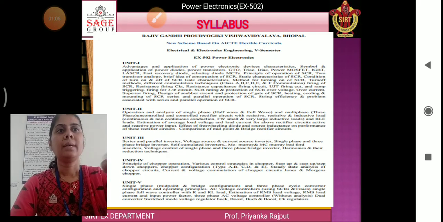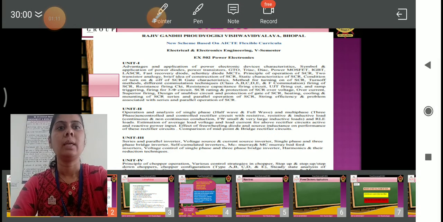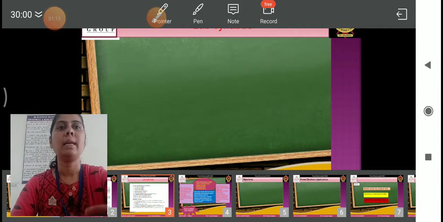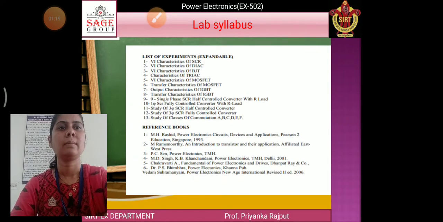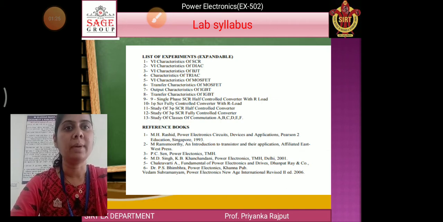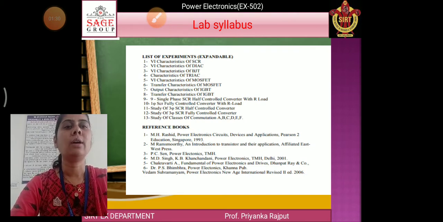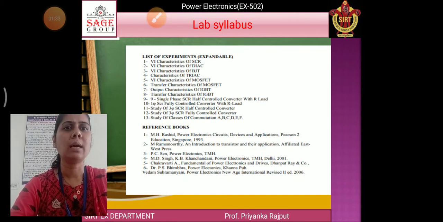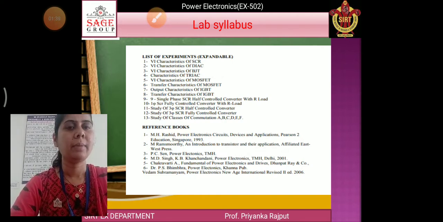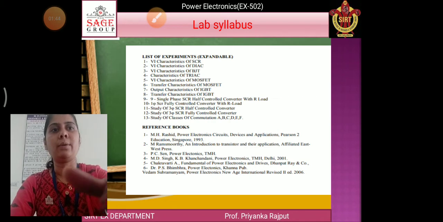And next, books for power electronics. The reference book for power electronics, the best book, is by P.S. Bimbhra. It is mostly useful for the GATE exam and other government exams. Some students also prefer the reference book by Rashid, but from my point of view, P.S. Bimbhra is the best book for power electronics.